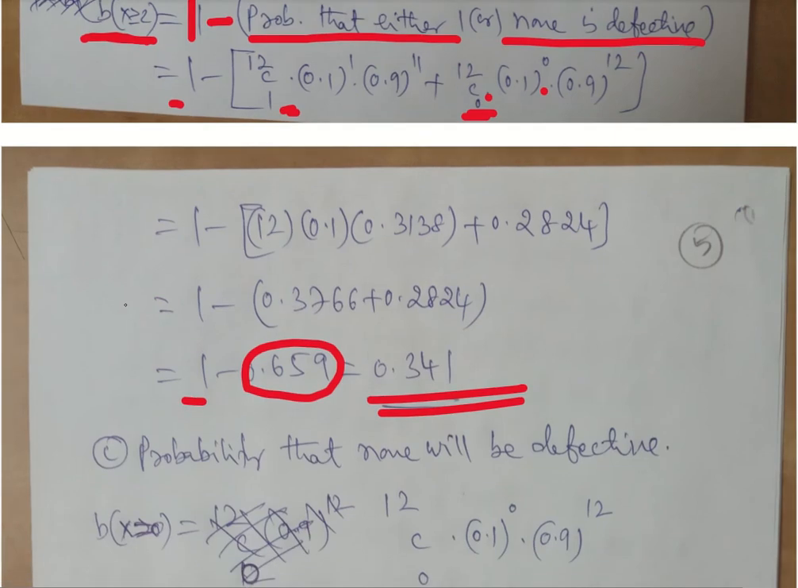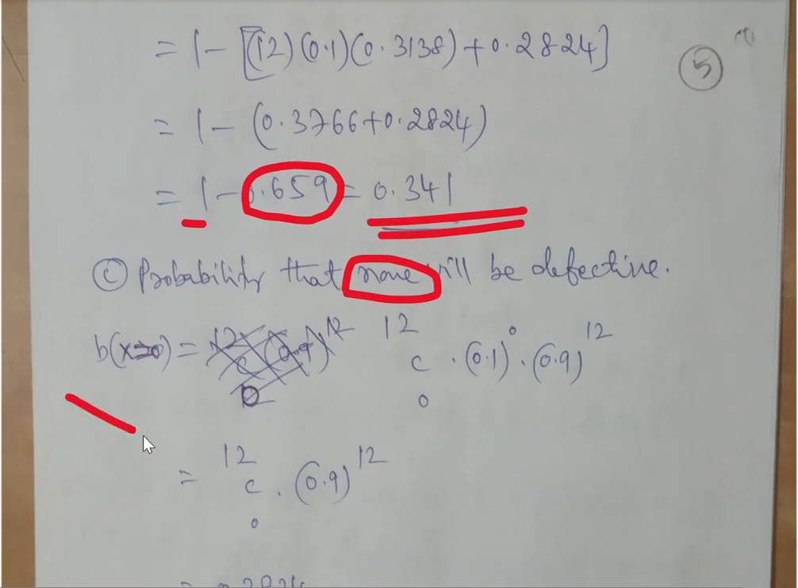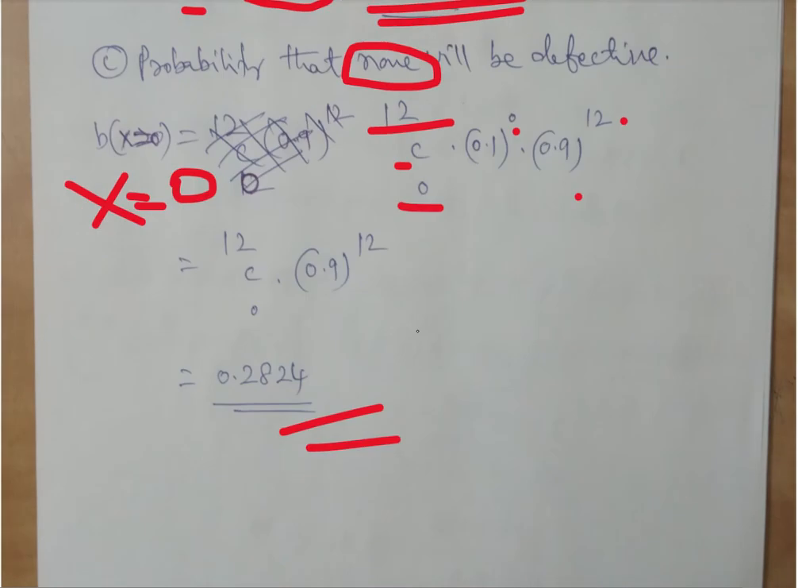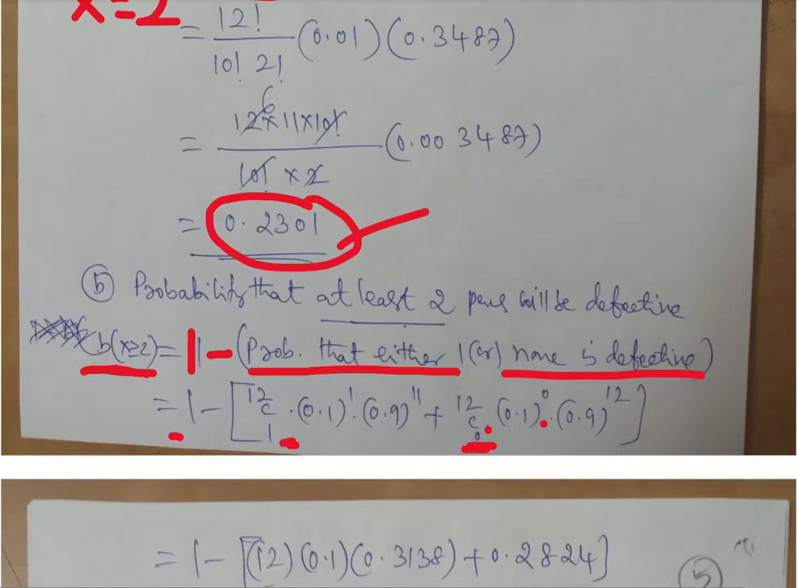Now let us see the third one, the probability that none will be defective. That means all 12 are going to be perfect. In that case, x is going to be 0. When x is 0, it is 12C0, p to the power 0, q to the power n minus x, that is 12. So we'll get exactly 0.2824. That is what is being asked, and we could calculate it. So this is a binomial distribution.